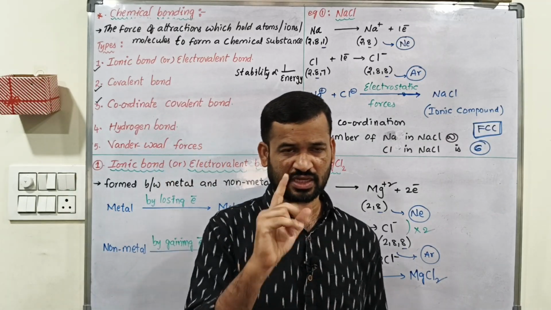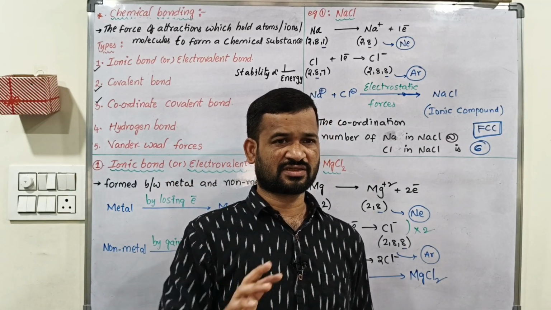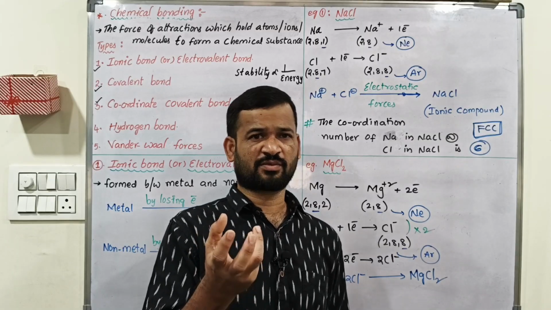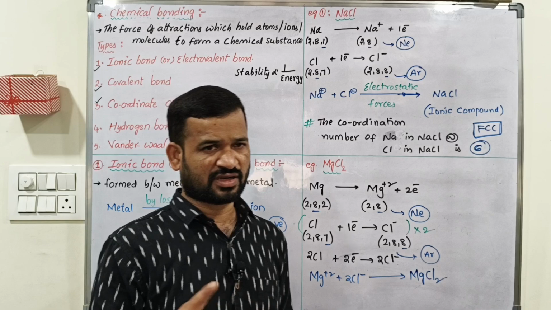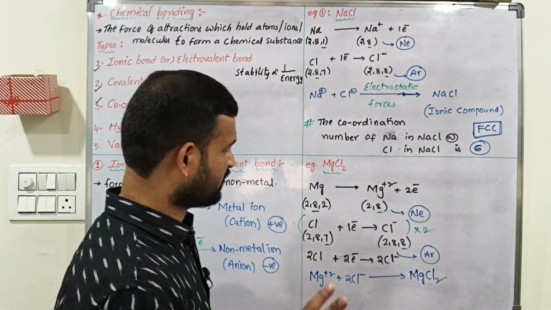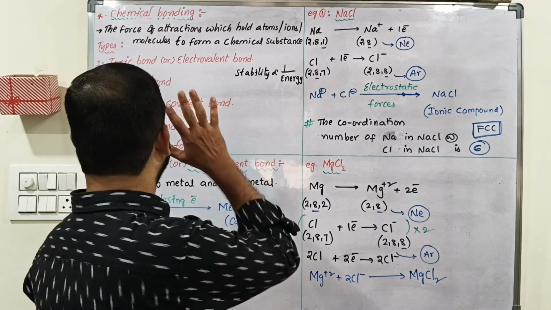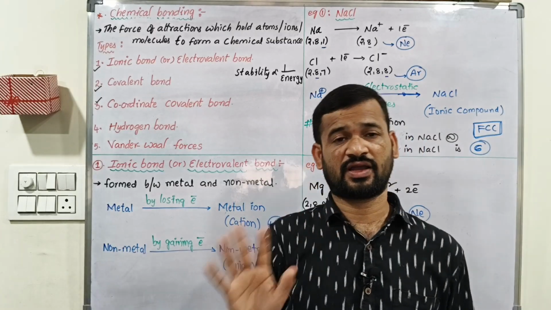The number of electrons transferred from metal to non-metal in an ionic compound is called electrovalency. Covalency depends on the number of bond pairs or shared pairs of electrons participating in chemical bonding, that is, a covalent bond. Understand? So this is about ionic bond.